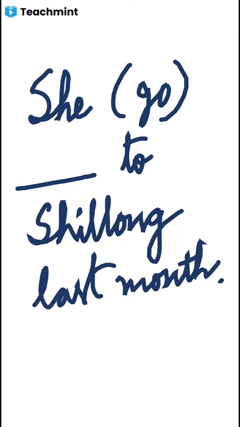She went to Shillong last month. I hope you can answer this. Went. She went to Shillong last month. Ma'am, how could you understand that the verb form will be went here? Why is simple past the correct answer? Now tell me why.